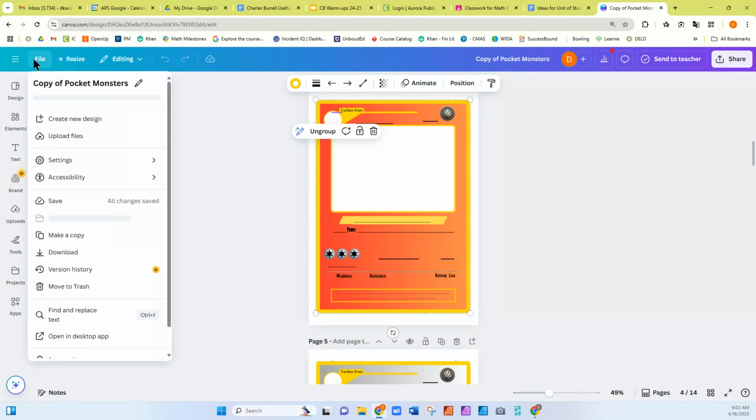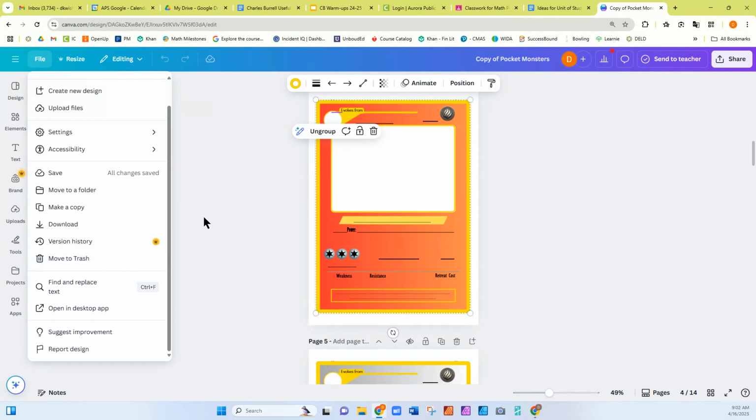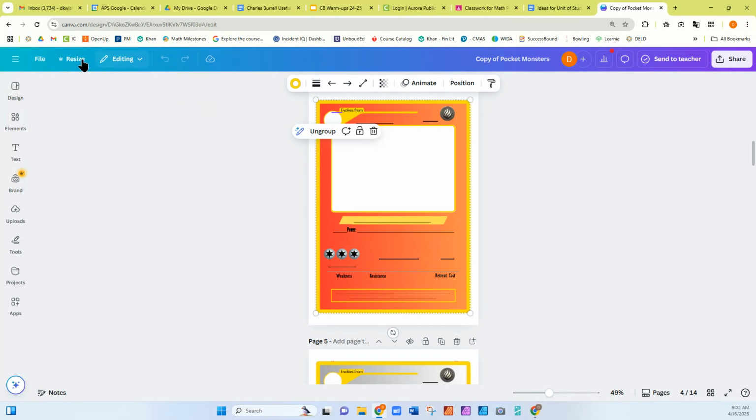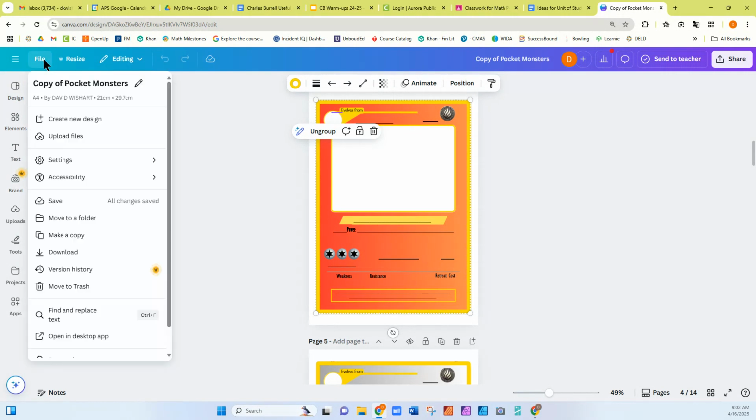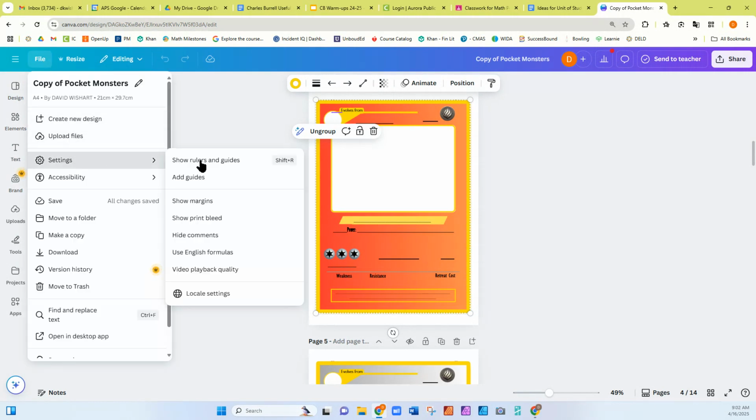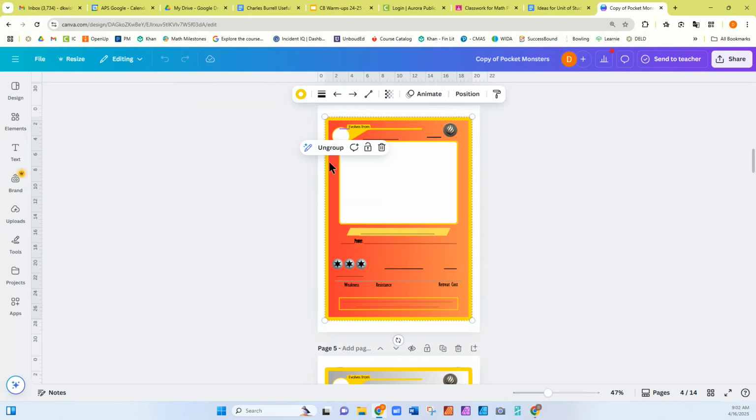So I'm going to go File. How do we do the guides? Settings. There we go. Show rulers and guides. So I can see that it's roughly 20 by 30 for the size of the card.